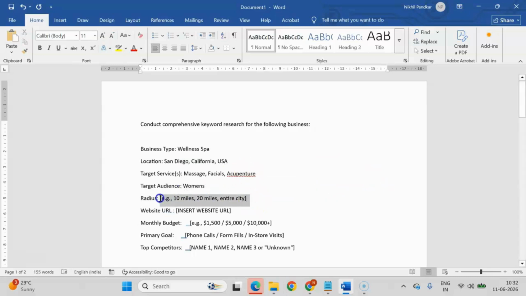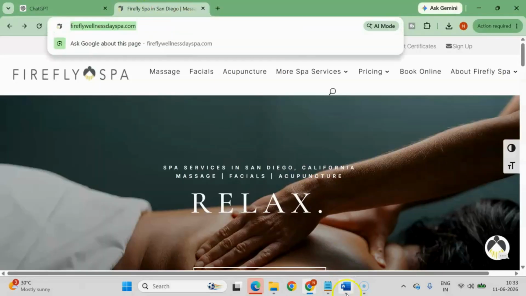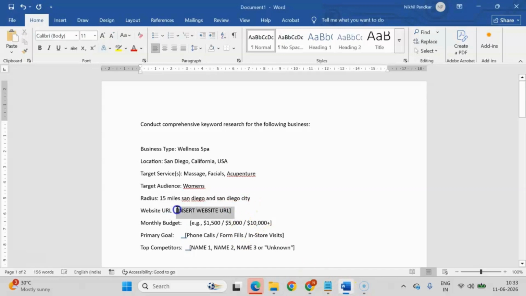What is the radius? I want to go 15 miles around San Diego. So basically I want to target San Diego City and go 15 miles around San Diego. What is the website URL? Now this is the website URL, so I'm going to type this URL over here. What is the monthly budget? If you have it, you can write it. Like I'll put $500.